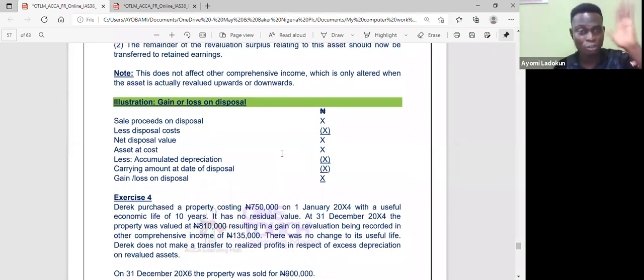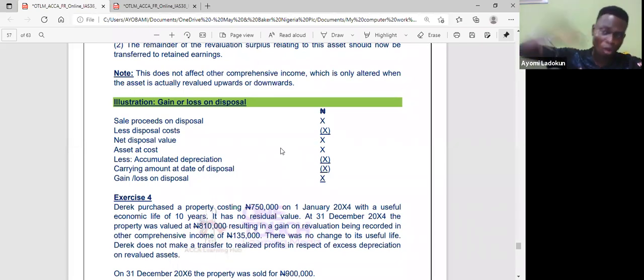You have a pro forma that you need to use. It's as simple as that. You will look at the cost of the asset and the accumulated depreciation so that you have the carrying amount of that asset. Then look at sales proceeds.